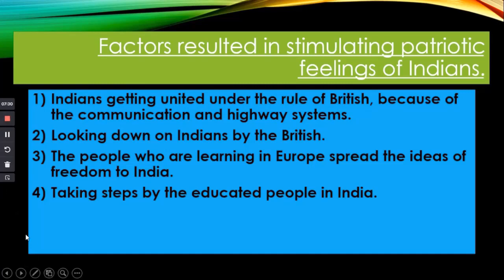The people who were learning in Europe spread the ideas of freedom to India. Fourth one is taking steps by the educated people in India. The educated people took steps to increase how to get the independence in India.